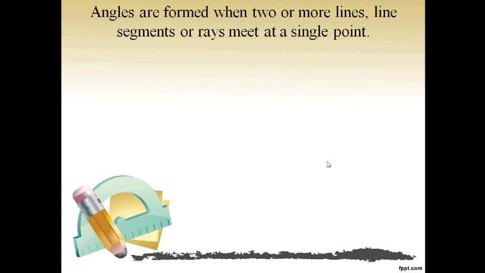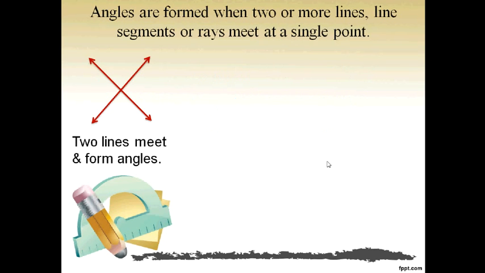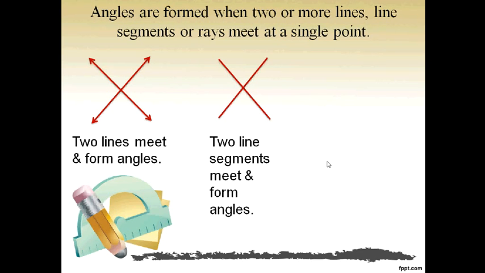Angles are formed when two or more line segments or rays meet at a single point. For example, here we can see in this diagram, when two lines intersect each other, they form angles. Even when two line segments intersect each other, they form angles. When two rays meet at a single point, they form an angle.